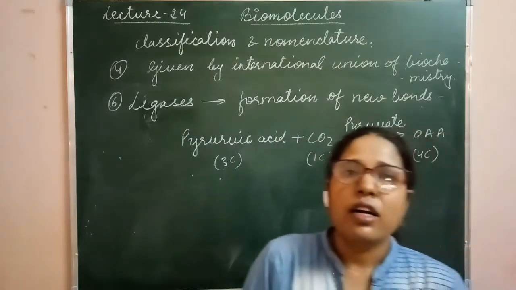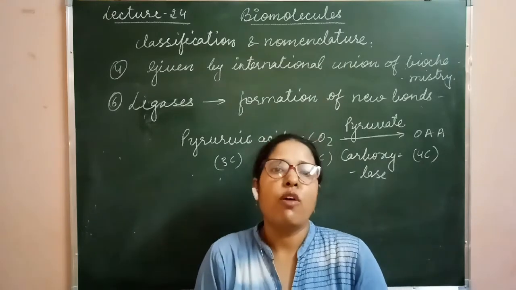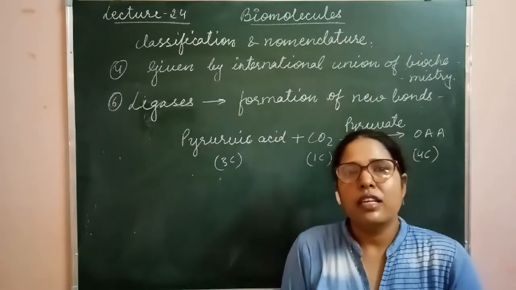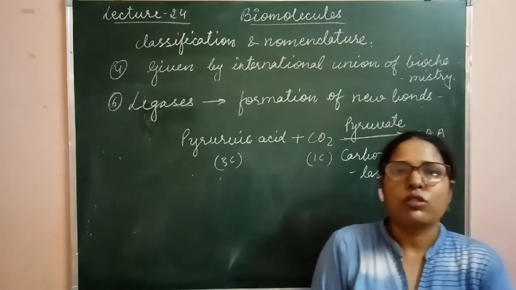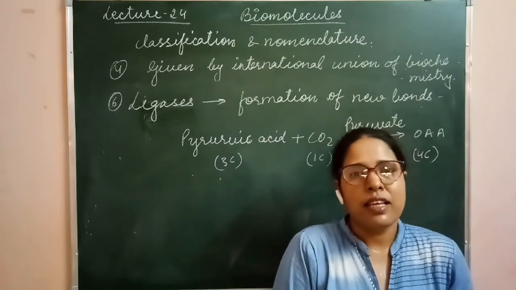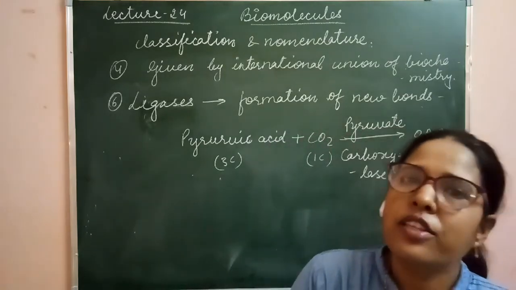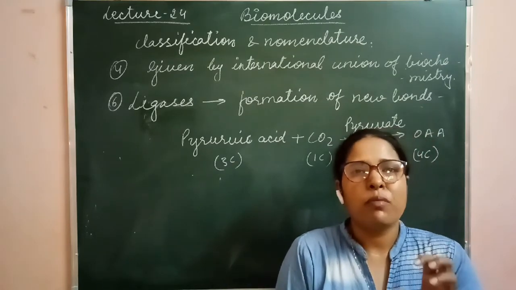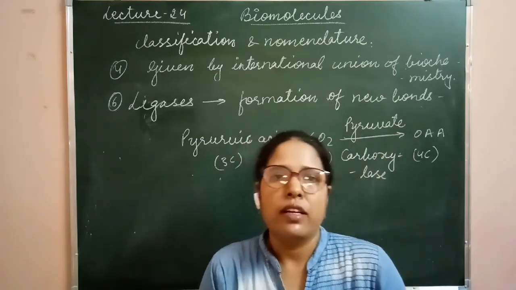So this is the classification of enzymes, the 6 categories according to the International Union of Biochemistry. This is the most recent classification, in which the enzymes are classified into 6 categories: oxidoreductases, transferases, hydrolases, lyases, isomerases, and the last one is ligases. Clear? This is all about the classification of enzymes. In our next video, we will discuss some important facts about the enzymes, and after that the chapter is going to be completed. Thank you very much.